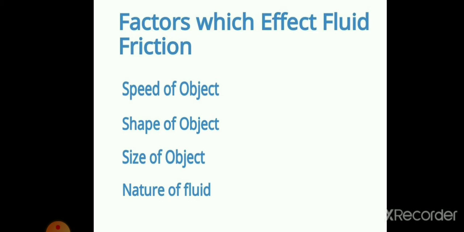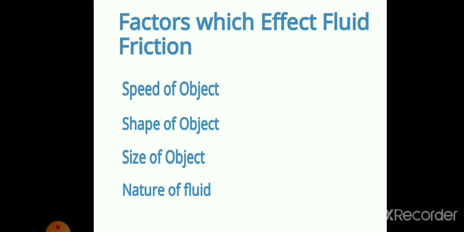If the fluid is more viscous or dense, we call it thick, there will be more friction. If the fluid is less viscous, or thin, there will be less friction.